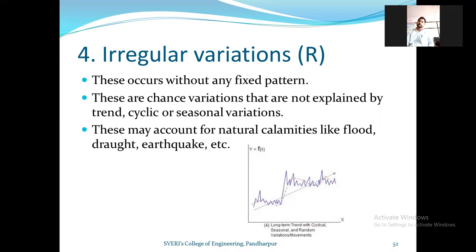Natural calamities like flood, drought, earthquake, etc. फ्लड म्हणजे पूर, ड्रॉट म्हणजे दुष्काळ, earthquake म्हणजे भूकंप. Okay, you can draw this diagram.